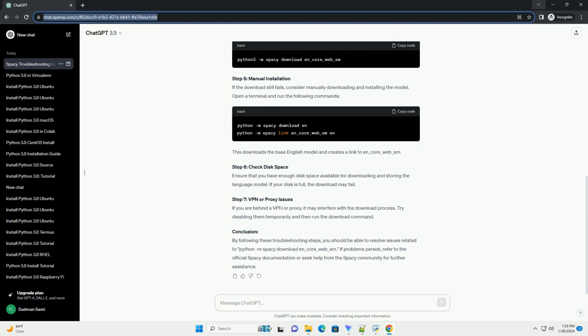Step 7, VPN or proxy issues. If you are behind a VPN or proxy, it may interfere with the download process. Try disabling them temporarily and then run the download command. Conclusion. By following these troubleshooting steps, you should be able to resolve issues related to python and spaCy download en_core_web_sm. If problems persist, refer to the official spaCy documentation or seek help from the spaCy community for further assistance.